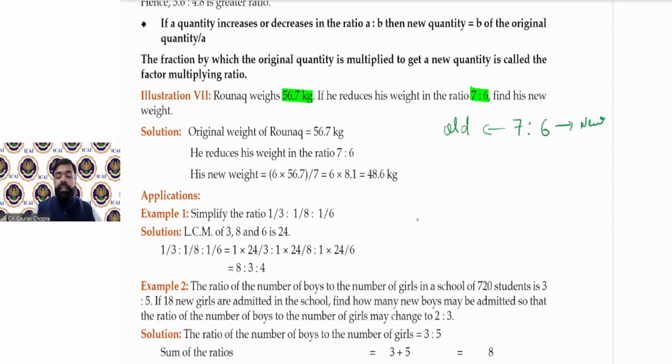नाउ 56.7 क्या गिवन है? दिस इज द ओल्ड वेट. 56.7 kilogram, this is the old weight. Then what is the new weight? So in such a case, there is simply a proportionate system. What we can do, 56.7, since this denotes 7 part, 7, then divided by 7. Now we have to find out the figure for 6. Just multiply by 6. You will get the result. So let us divide by 7 and multiply by 6. What is the result? 48.6 kilograms.